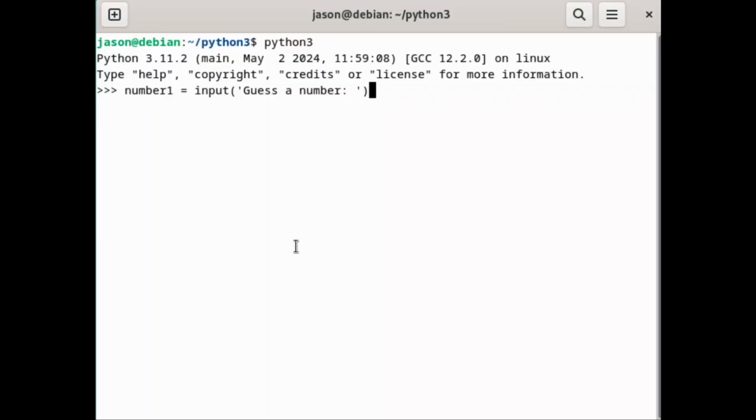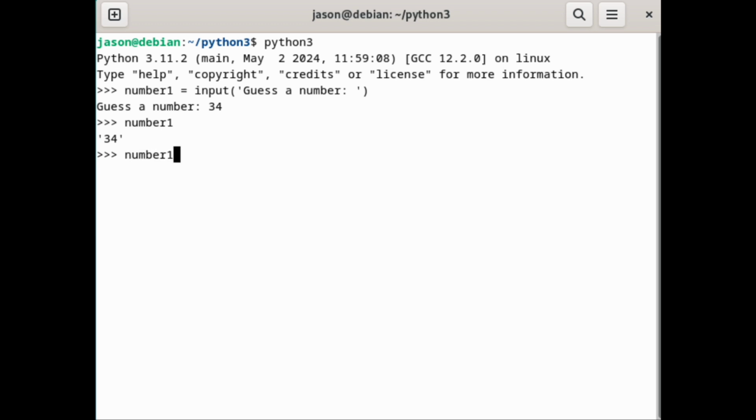So here is a couple of examples, and we're going to show you something really simple that you can do with strings. In this example, we are asking the user to guess a number, and this is what we call the raw input trick. It used to be where you'd actually type in raw_input in Python 2. In this Python, you just literally put in input, and we're going to press enter, and it actually asks us to guess a number. So we'll say, I don't know, 34. And we have now given the variable number1 the value of 34.